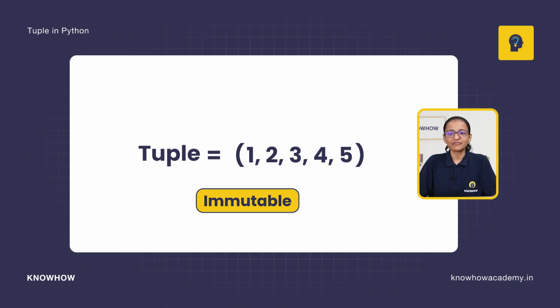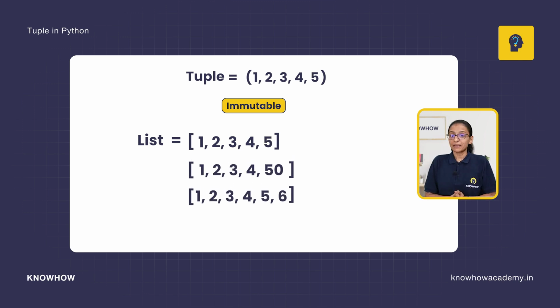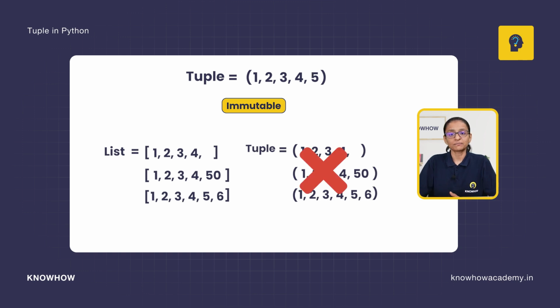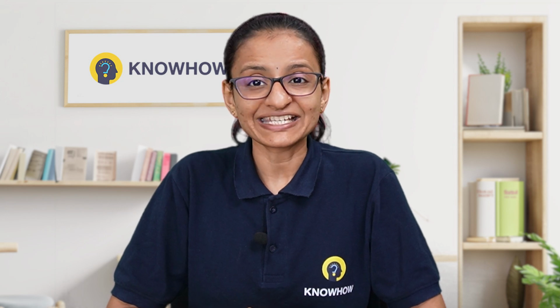Immutable means once you stored it, you cannot alter it. Like list. In list, if you store it, you can delete it, you can update it, and even you can add new data. But in tuple, it is not possible.